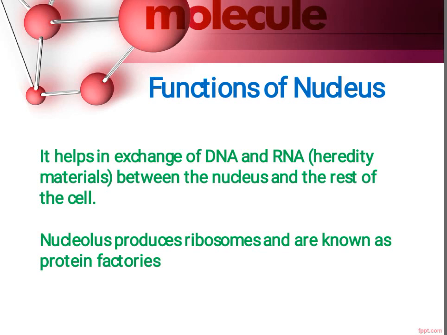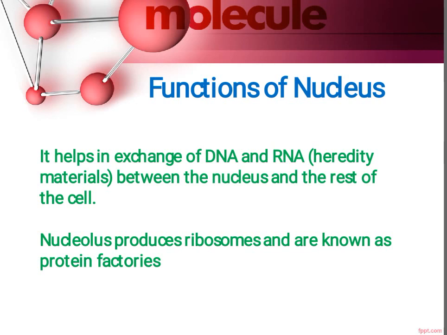Nucleus also helps in exchange of DNA and RNA, which are known as heredity material, between the nucleus and the rest of the cell. Whenever there is exchange of DNA and RNA between nucleus and rest of the cell, then nucleus will help in this exchange of hereditary material.